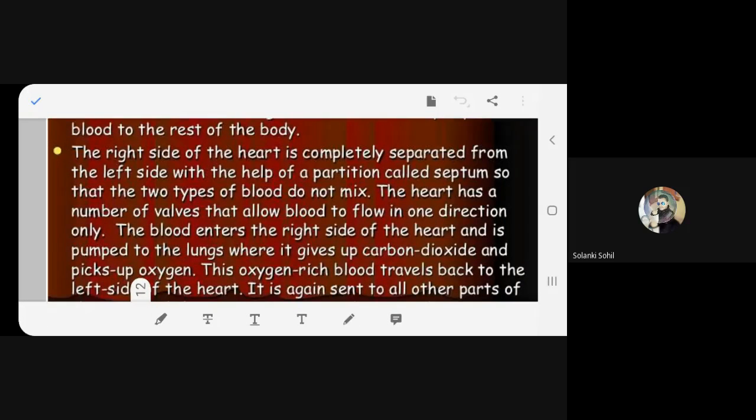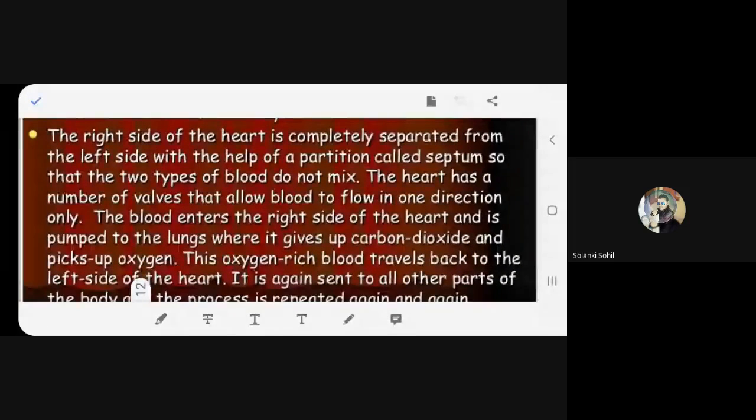Fine. Now the third point. Read, beta. The right side of the heart is completely separated from the left side with the help of partitions called septum, so that the two parts of the blood do not mix. Okay.